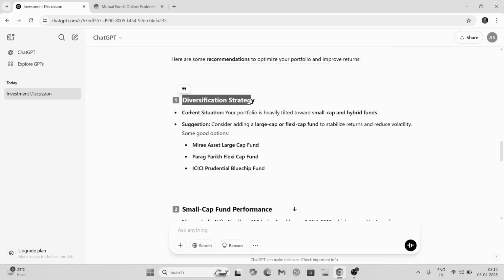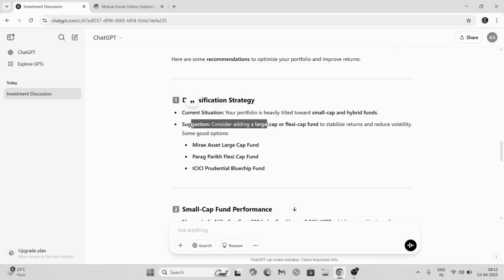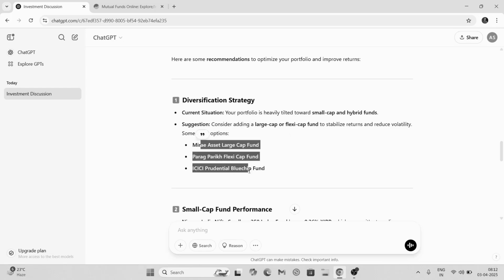Diversification strategy. Current situation: your portfolio is heavily tilted towards small cap and hybrid funds. Suggestion: consider adding a large cap or flexi cap fund to stabilize returns. See, it is telling me that I am taking a lot of risk and it is highly concentrated towards small cap, so I should consider adding large cap and flexi cap in my portfolio. And it is giving me some good options as well, where I can invest.